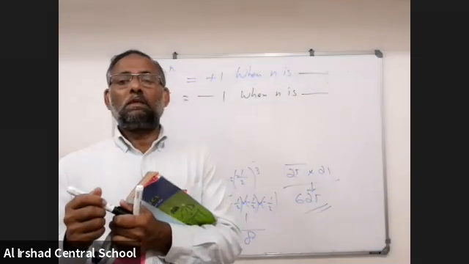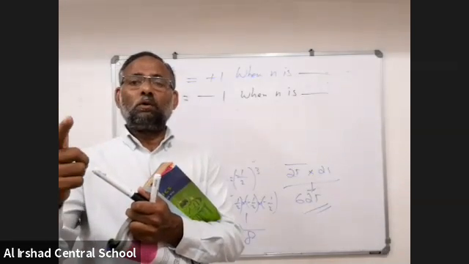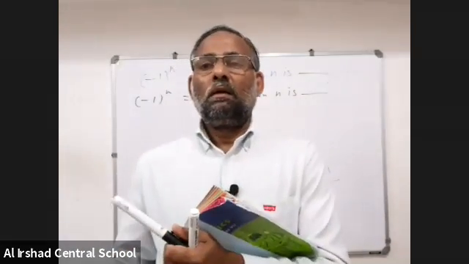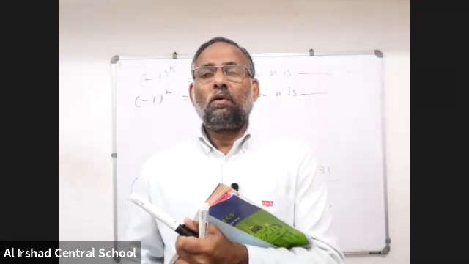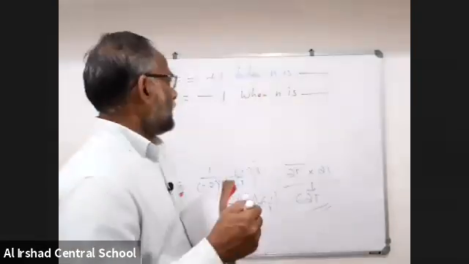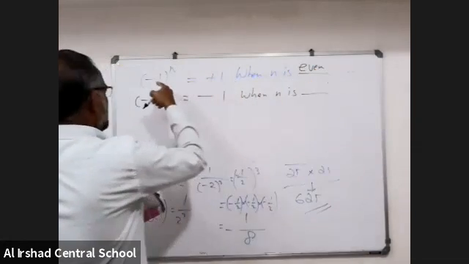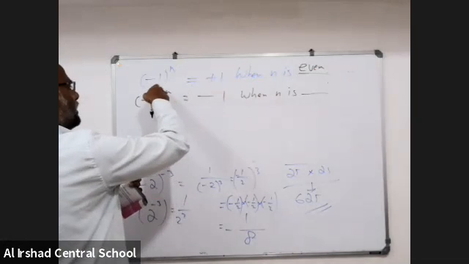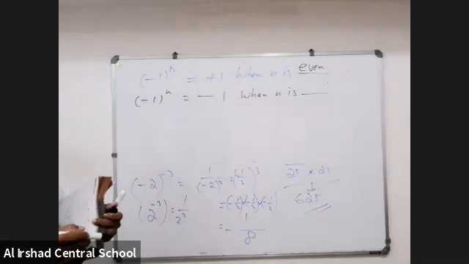Multiplication of 2 gives even numbers. 0 into 2 is 0, 1 into 2 is 2. That means 0 is an even number. Then 2 into 1 is 2, 2 2s are 4, 6, 8. That is even numbers. When n is even, minus 1 to the power of 4 is 1, minus 1 to the power of 10 is 1, minus 1 to the power of 100 is 1.